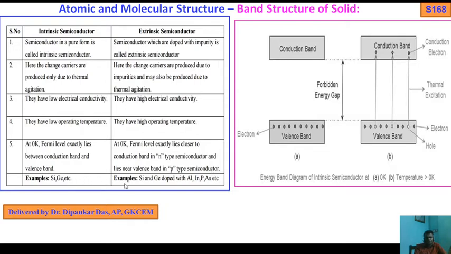This is very important. Examples: silicon and germanium for intrinsic, and silicon and germanium doped with aluminum, indium, phosphorus, arsenic for extrinsic. So this is the intrinsic and extrinsic semiconductor.